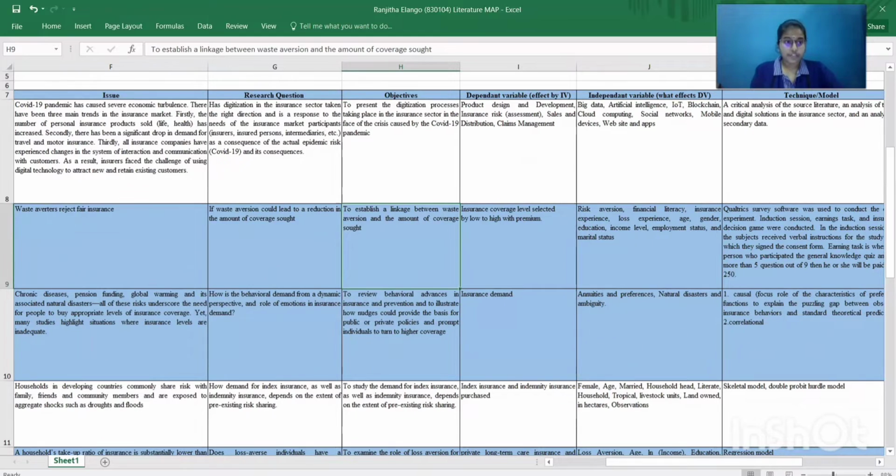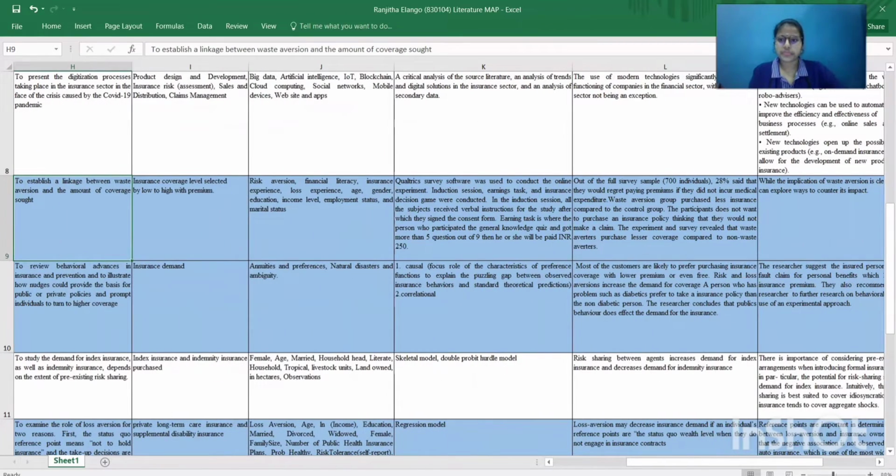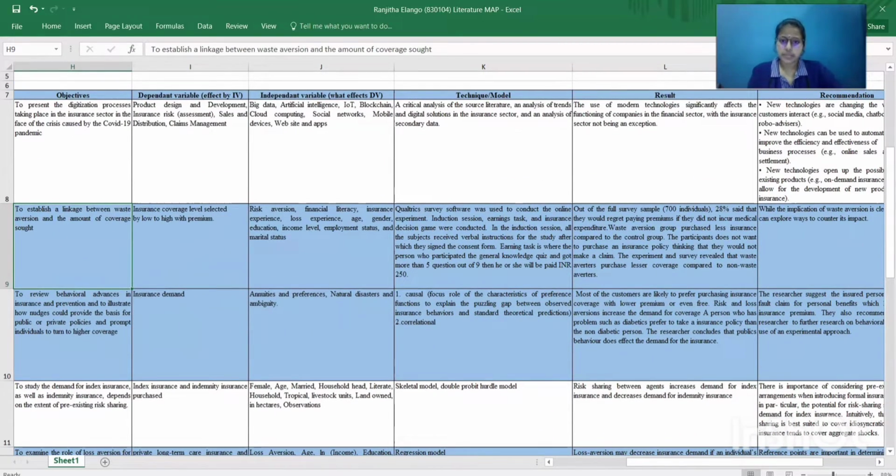The dependent variable that I found is the insurance coverage level selected, from low to high with premium. The independent variables are risk aversion, financial literacy, insurance experience, loss experience, age, gender, education, income level, employment status, and marital status. The technique chosen is a Qualtrics survey, where software is used to make sure that people answer the questions, and for 5 correct questions out of 9, they will be paid 250 Indian rupees.